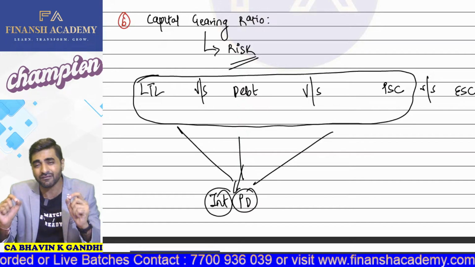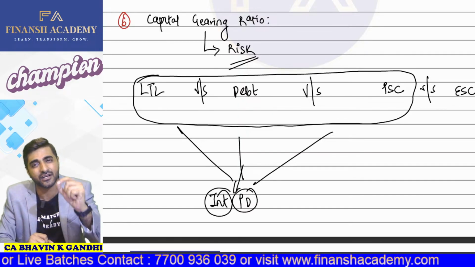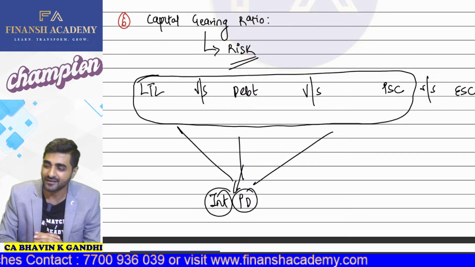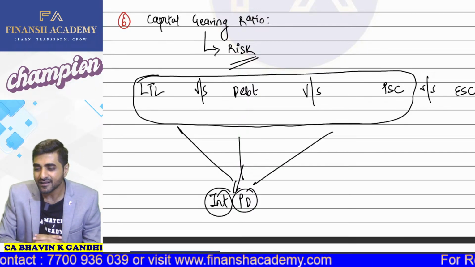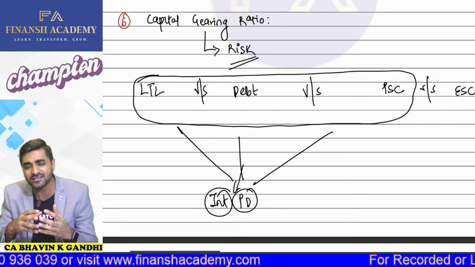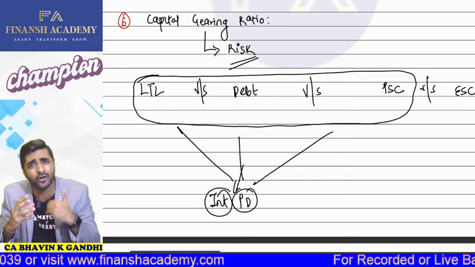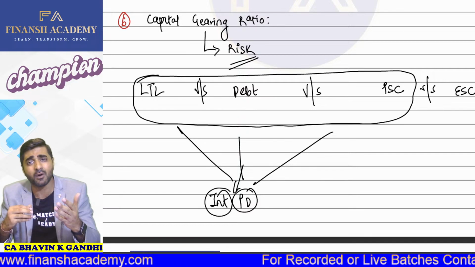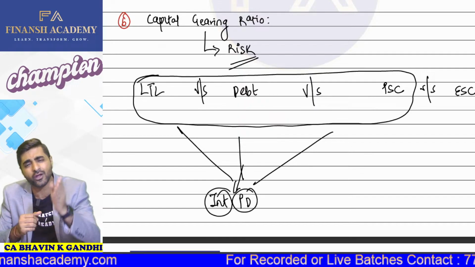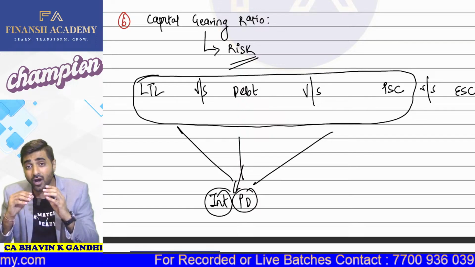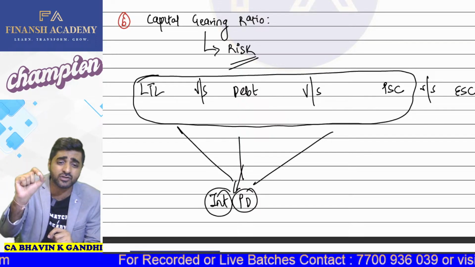Because we don't have to give any equity dividend mandatorily to our equity shareholders. It's not mandatory. So if tomorrow your business is not doing good, it's okay. You don't have to give any fixed commitment to someone.